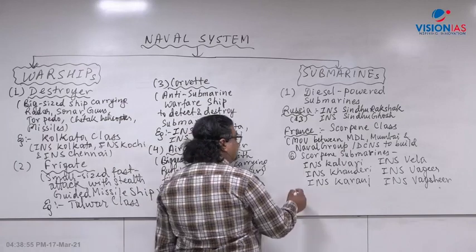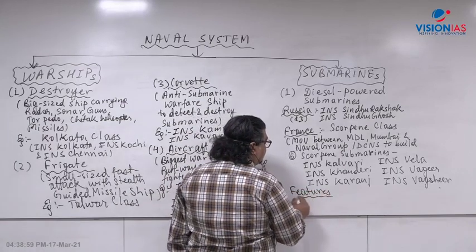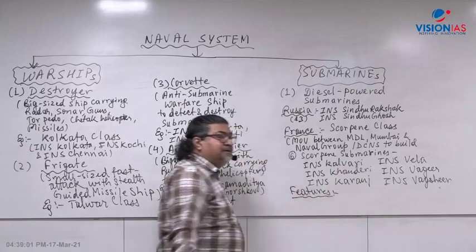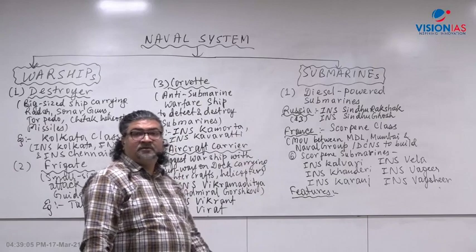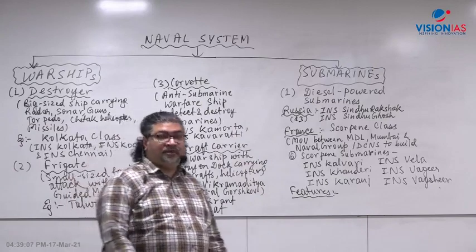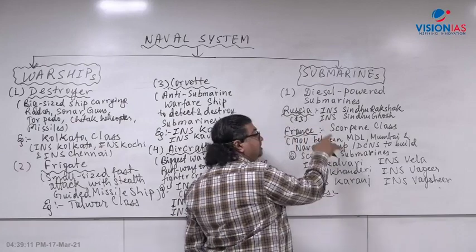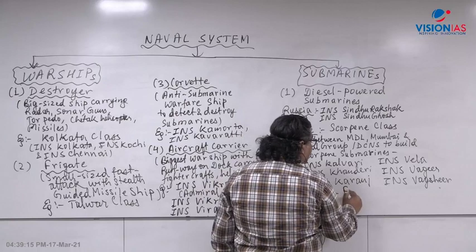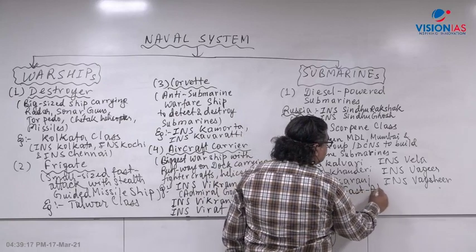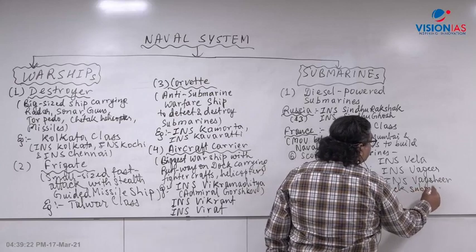Now what are the features here? It is a fast attack submarine. As I said, during the 1971 war, India didn't have a fast submarine. We had the Russian conventional submarine, but Pakistan had PNS Ghazi, right? So now we are trying to get the more advanced Scorpene class submarine from France. The feature is that it is a fast attack submarine. It moves very, very fast under the sea and ocean.